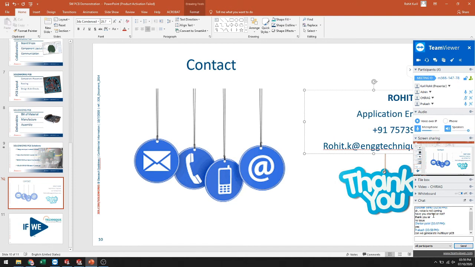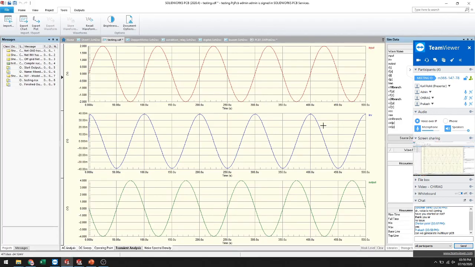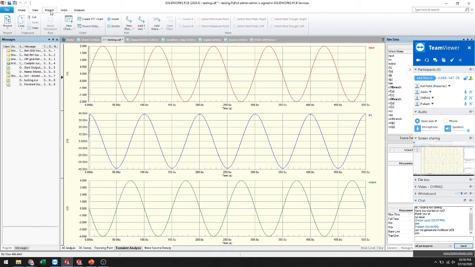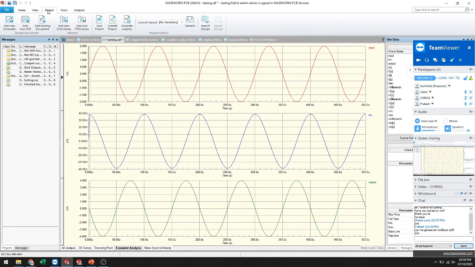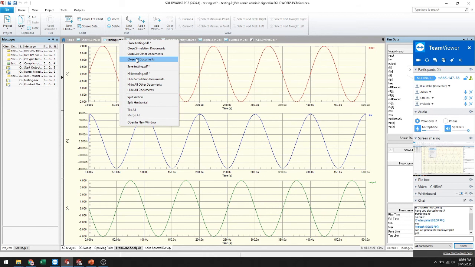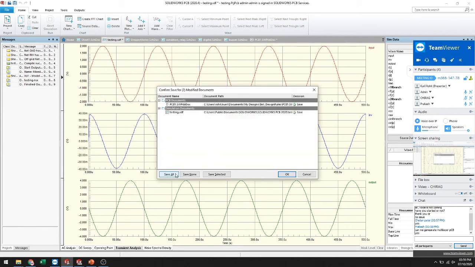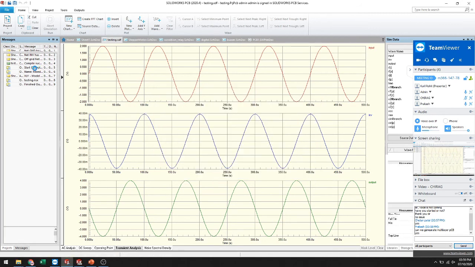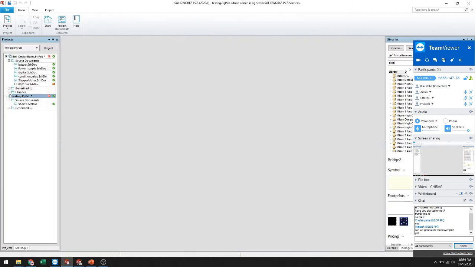Prakash sir, they're asking if we can generate multiple PCB. Multiple PCB like multiple layers. So yes, okay. So I have I'll just close it. This document tab. Yes, sir.